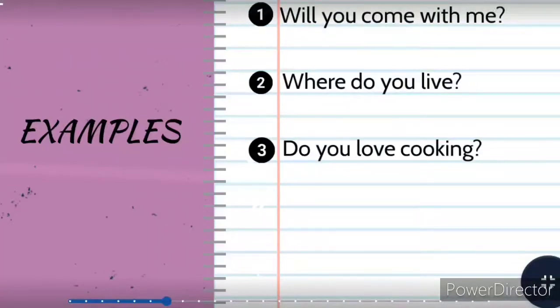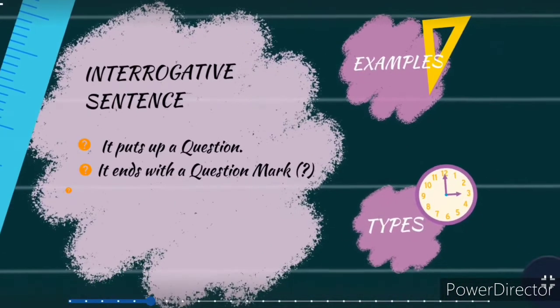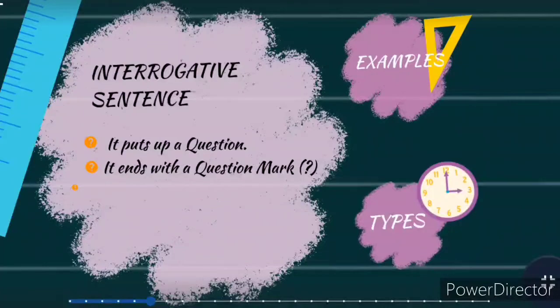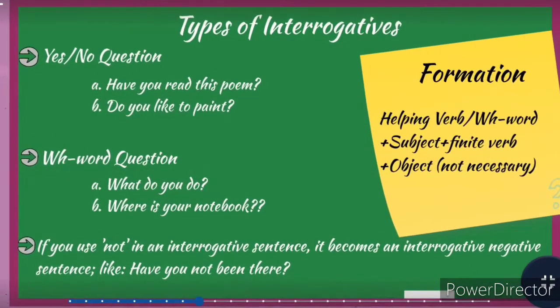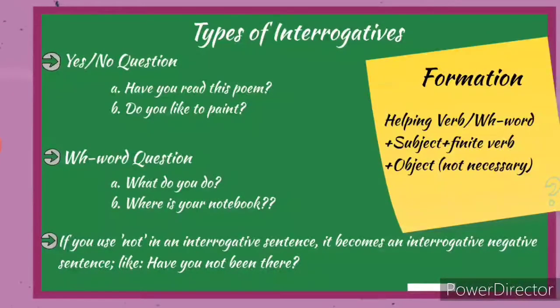Now let's see what are the types of interrogative sentences. So we have got two types of interrogatives. Number one is yes or no question and the another one is WH word question. So in yes or no question we have two examples. Have you read this poem? Do you like to paint? Now the answer to these two questions would be either yes or no. So that is why these two examples come under the category of yes or no question.